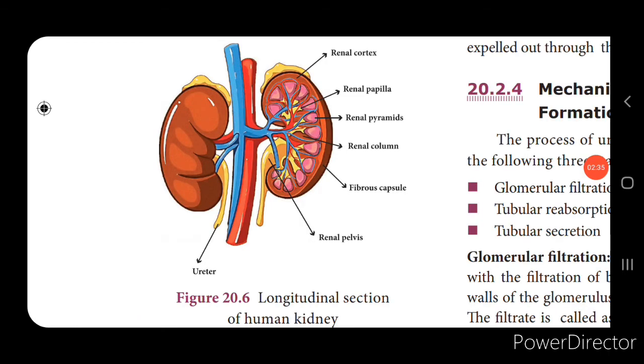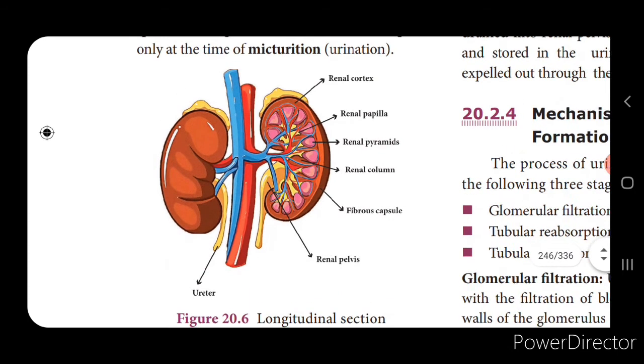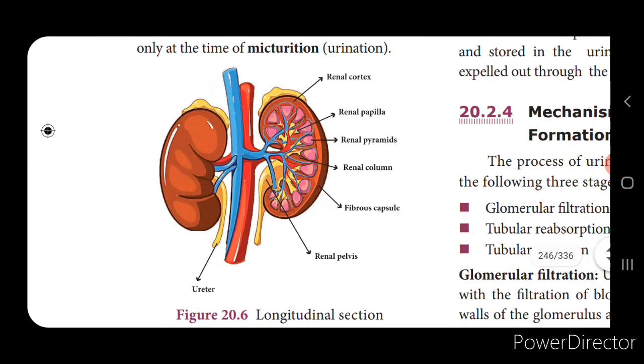Next, we'll see about the kidneys. Look into the picture, children. You can see the longitudinal section of the human kidney, isn't it? Now, this is a bean-shaped organ which is reddish brown in color, and this lies on either side of the vertebral column, that is the backbone, in the abdominal cavity. The right kidney is placed a little lower than the left kidney. This kidney is covered by layers of fibrous connective tissue, which are called the renal capsule, adipose capsule, and fibrous membrane.